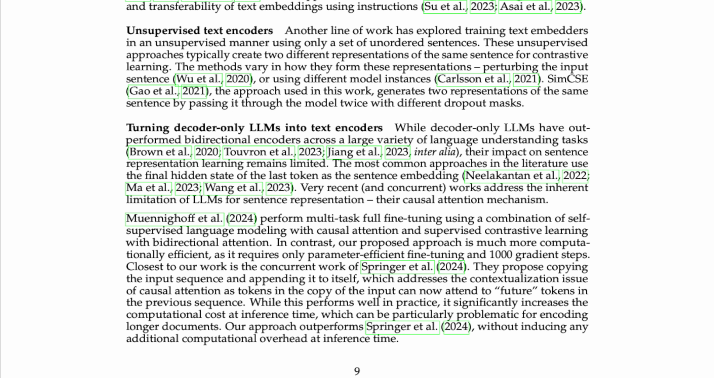Closest to our work is the concurrent work of Springer et al. 2024. They propose copying the input sequence and appending it to itself, which addresses the contextualization issue of causal attention, as tokens in the copy of the input can now attend to future tokens in the previous sequence. While this performs well in practice, it significantly increases the computational cost at inference time, which can be particularly problematic for encoding longer documents. Our approach outperforms Springer et al. 2024 without inducing any additional computational overhead at inference time.